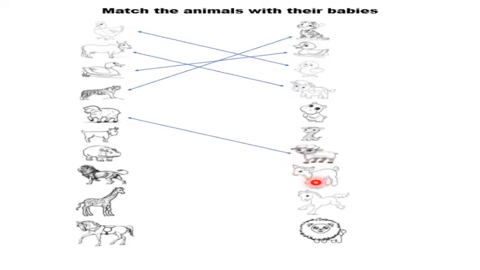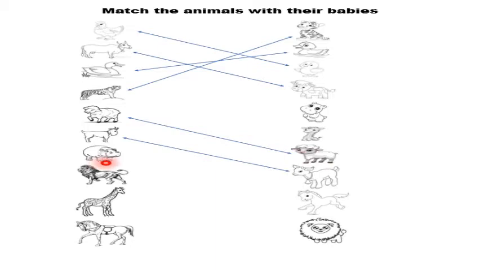Kid. Is this kid a baby of goat? Yes, this kid is a baby of goat. So let's match goat with kid. Very good. Next, which animal is this? Hippopotamus. Now let's find out the baby of hippopotamus and match it.